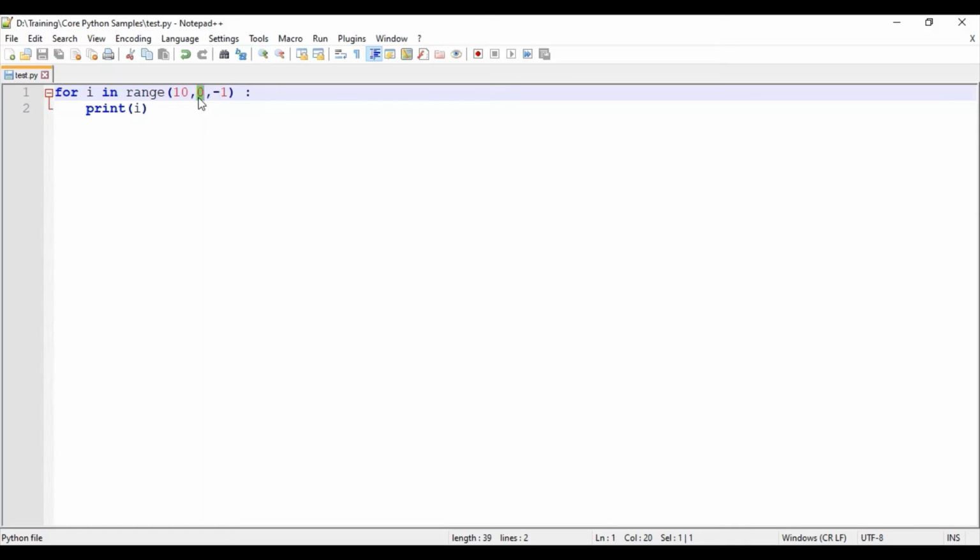Since we want the numbers from 10 to 1 in descending order, this operation performs an increment or a decrement. If you give plus, it would be adding, and if you give minus, it would be decrementing. In this way we can easily print the numbers in descending order.